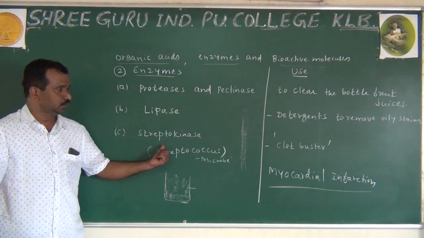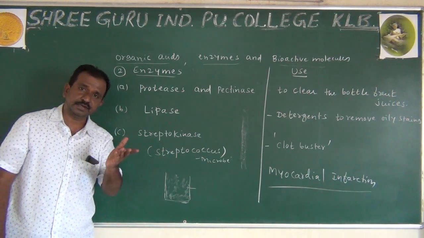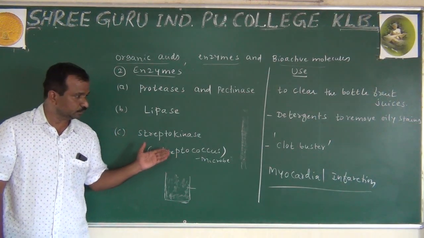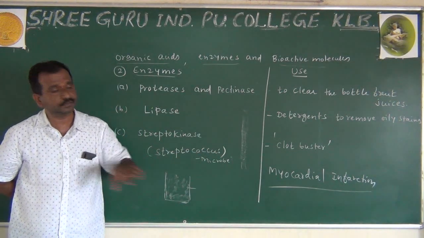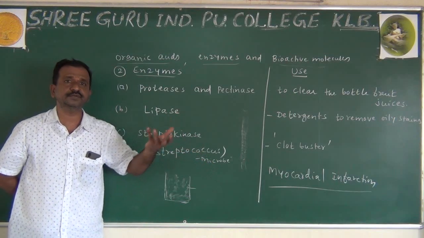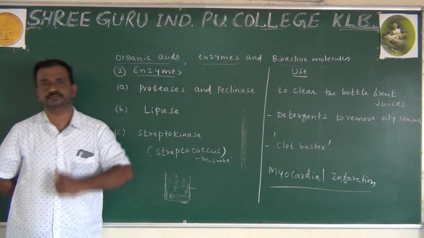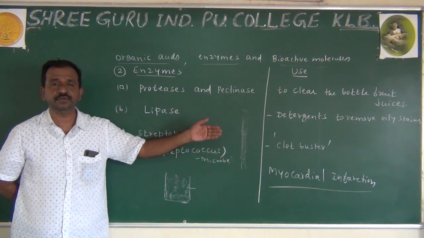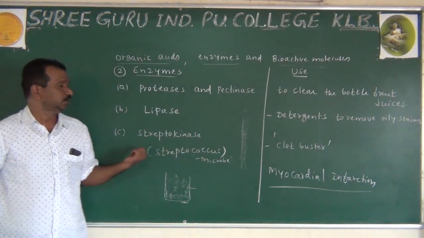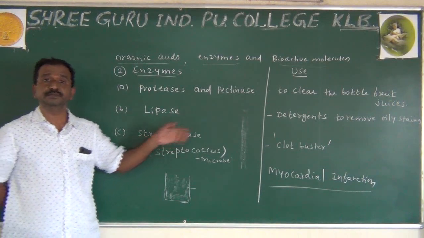Now, see how it has been asked earlier, and observe what kind of question they ask. When the person is suffering from myocardial infarction, identify the following enzyme that is going to be used.